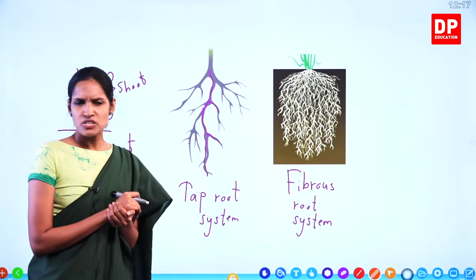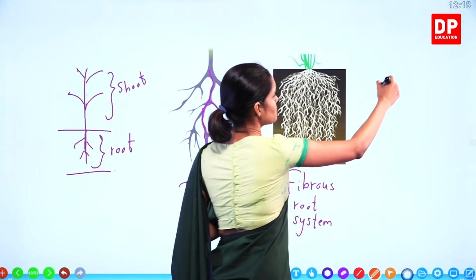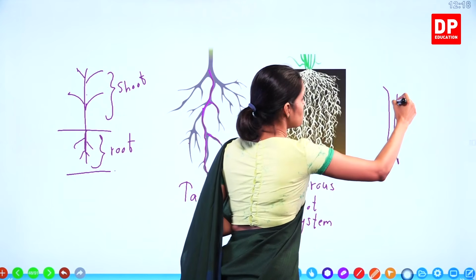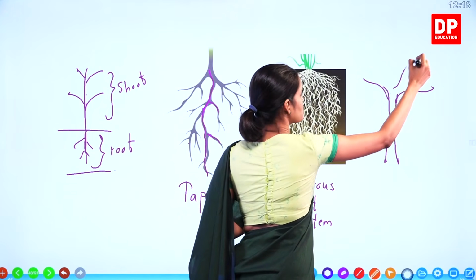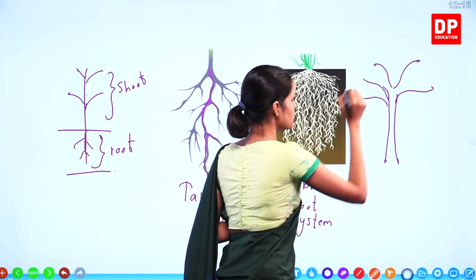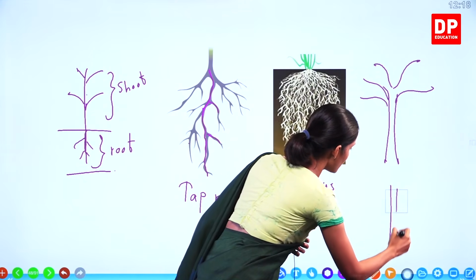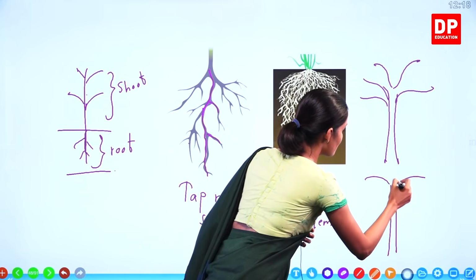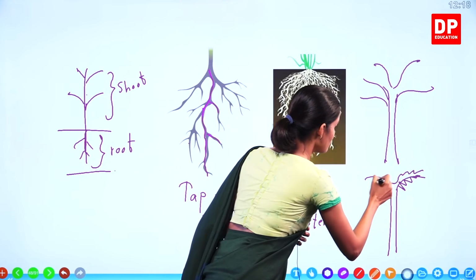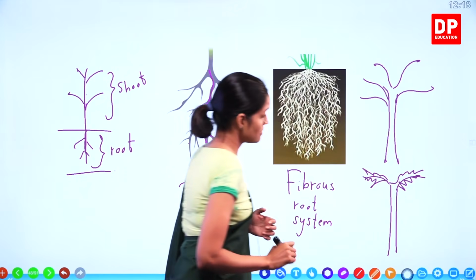What about the plant stem, children? Now you all know that some plant stems, they have branches like mango, jack, guava. But what about a coconut tree? Coconut trees, do they have branches? They don't have branches. They only have leaves like this. Right?